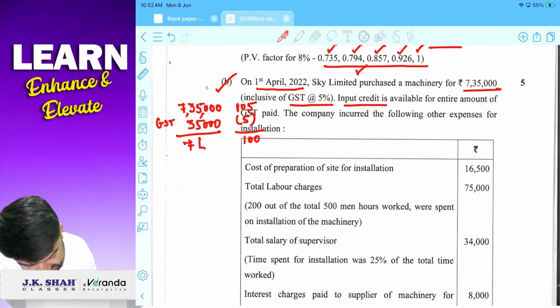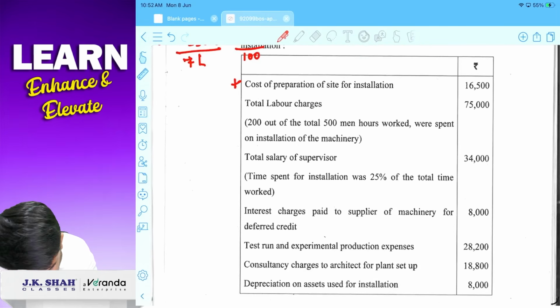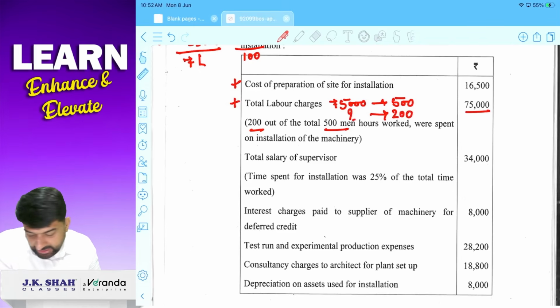ठीक है. Cost of site preparation, definitely it will be capitalized. इसको add करेंगे 7 lakh में. Total labor charges, definitely it will be added, but कितना add करने का? तो 75,000 is for 500 man hours, अपने को 200 का add करने का. So we will get the amount, correct?